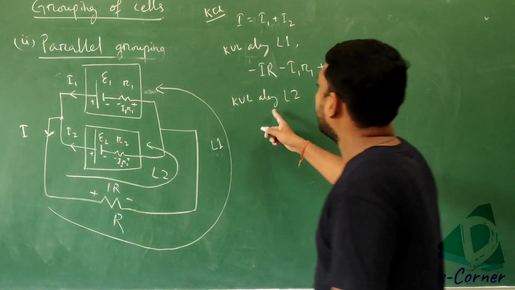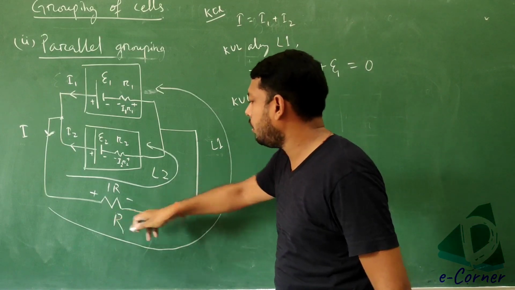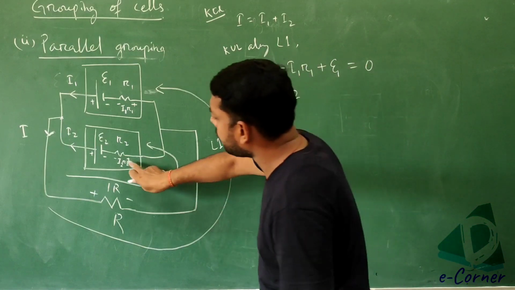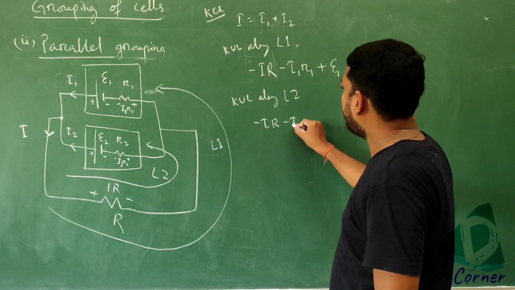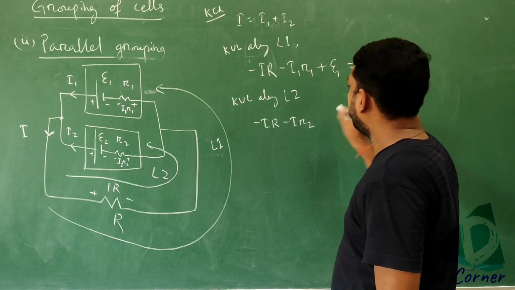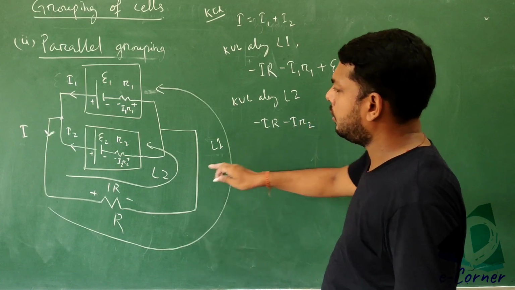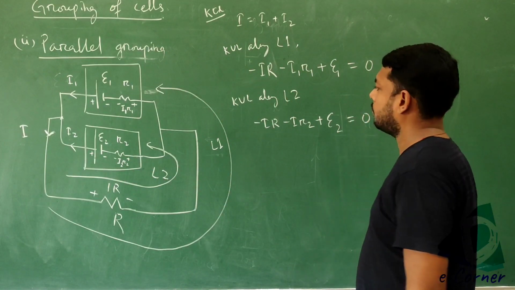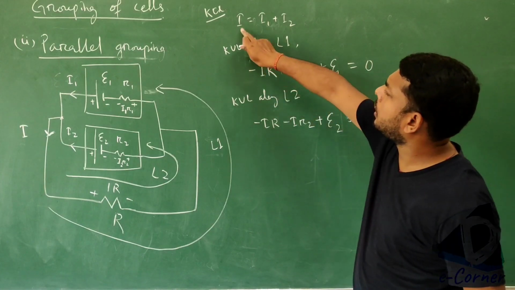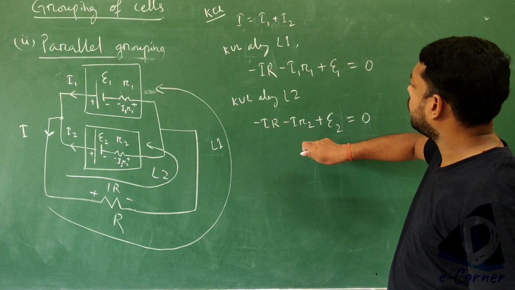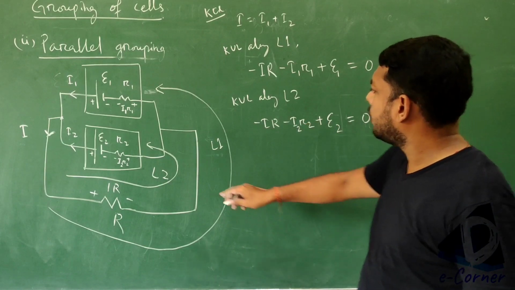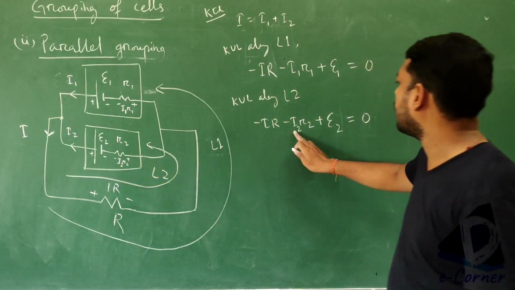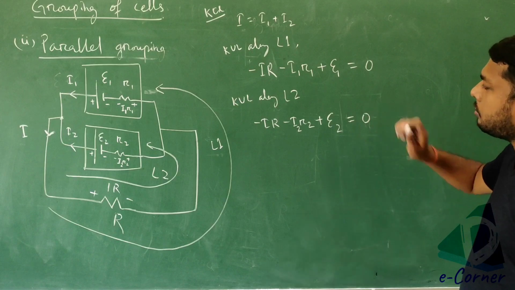Again writing from this one: minus I into R, minus I2 into R2, plus E2 is equal to 0.